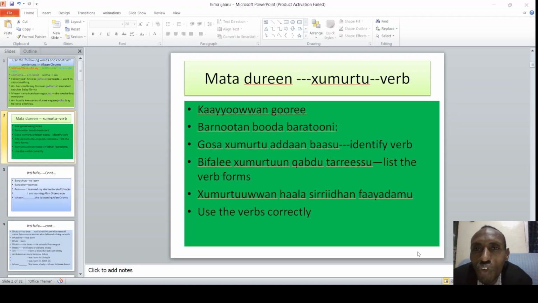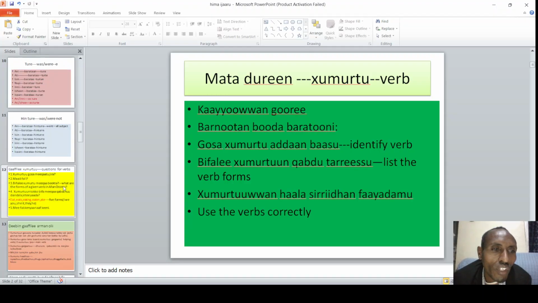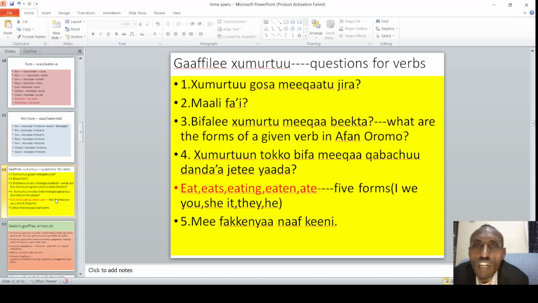So having these objectives, we are going to air what Afaan Oromoo verbs are about. So let's go closer to it. Mee itti siqnee haa ilaallu. Kaayyoo kanarratti hundoofneeti kaa gaaffii wayiitu jira dura gaaffii wal gaafannaa. We're going to ask you some question. Gaaffilee xumurtuu wal qabantu questions for related to verbs.